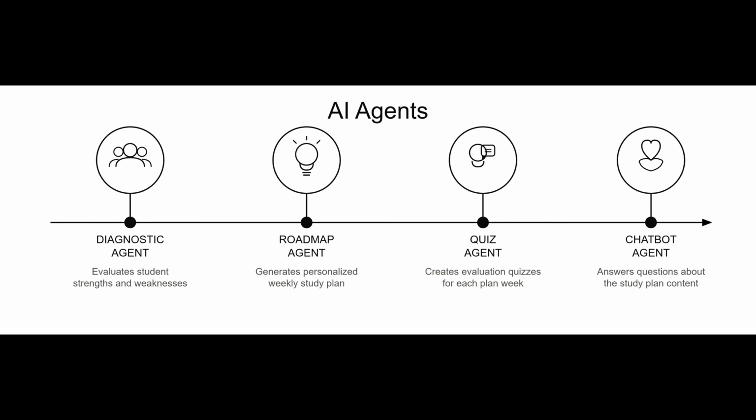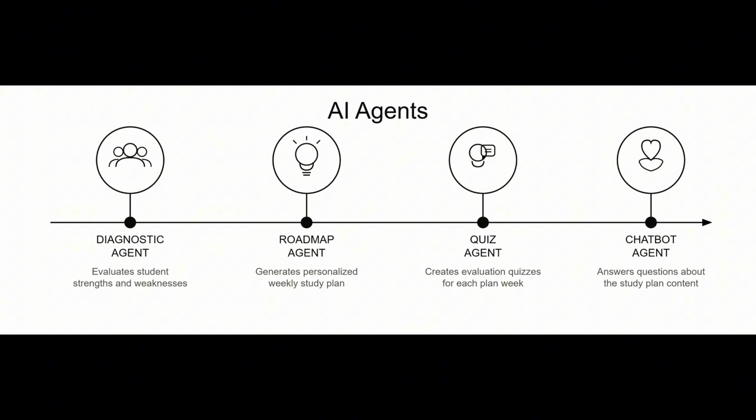The system is orchestrated by LangGraph, which lets us define a state graph where each node is a specialized agent. Each agent receives that state, does its job, which may include one or several calls to the LLM, and returns the updated state.